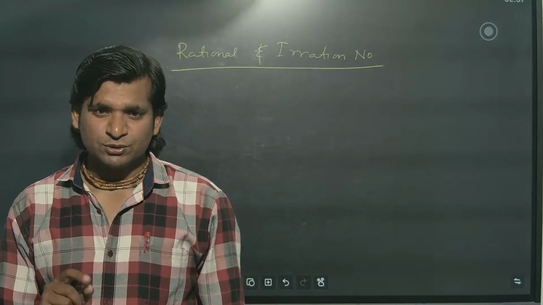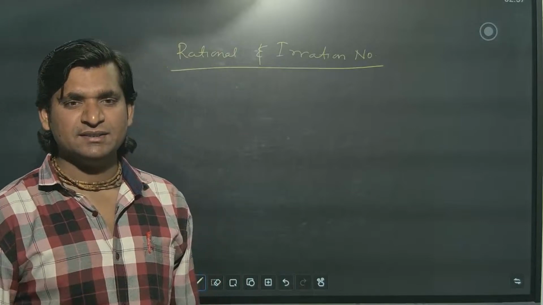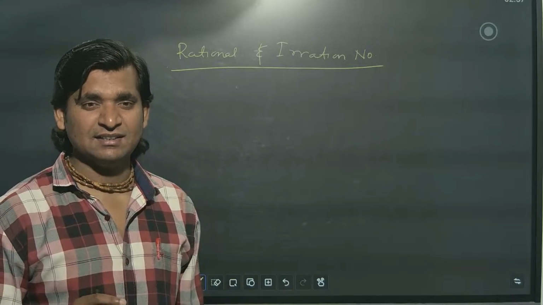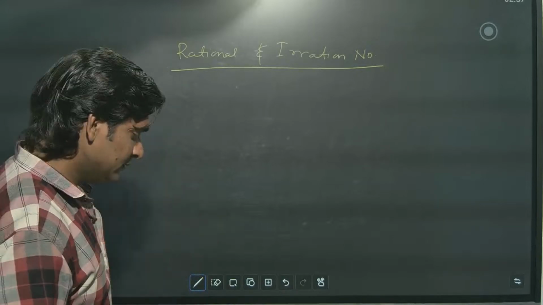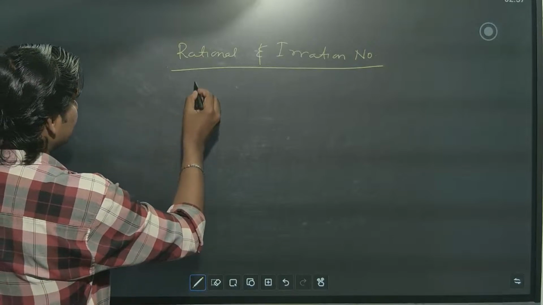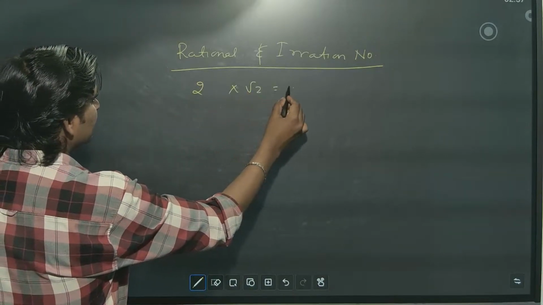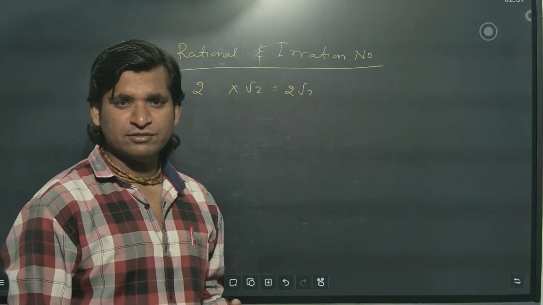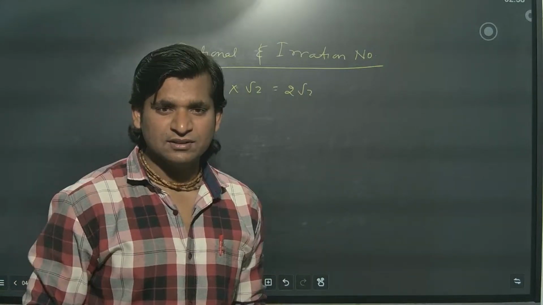So the concept should be clear. If you take one rational and one irrational number and multiply them, the answer will always be irrational, unless both the numbers are the same. For example, take rational 2 and irrational root 2. If you multiply, you will get an irrational number only. The product of a rational and an irrational number is always irrational.